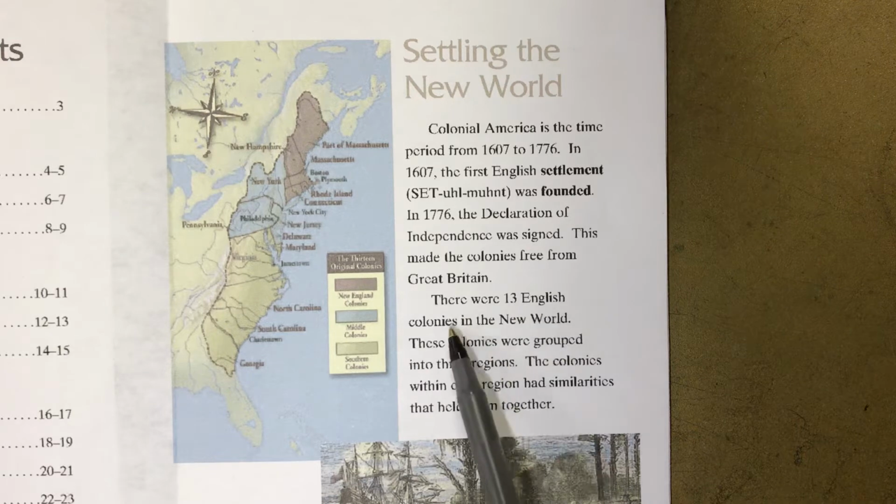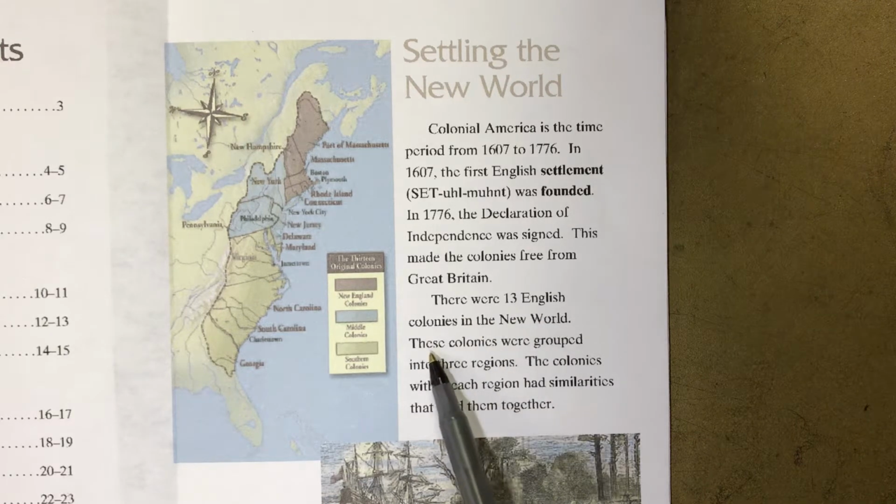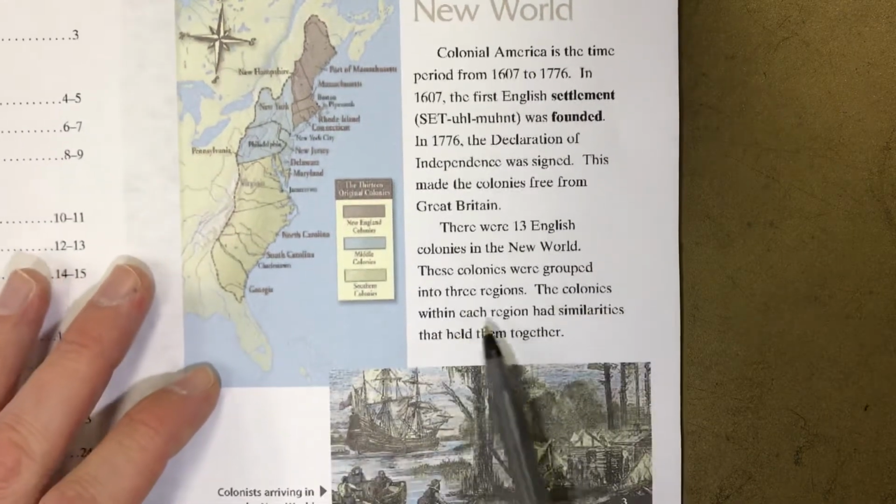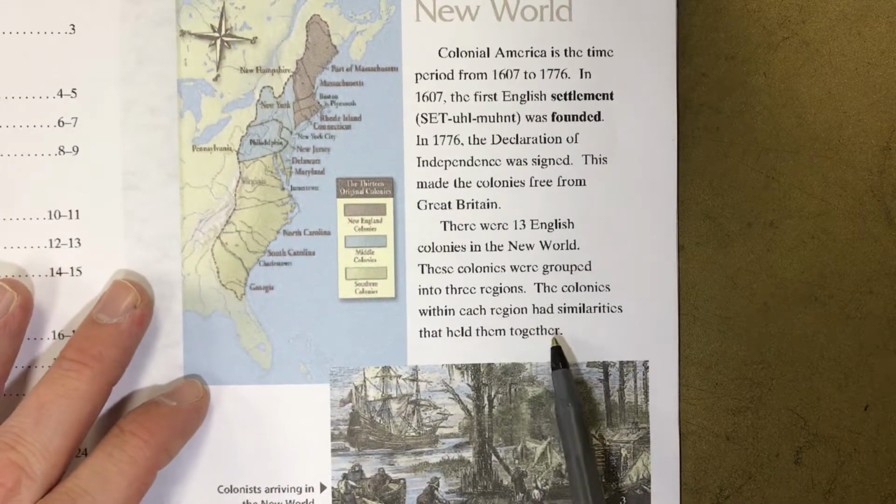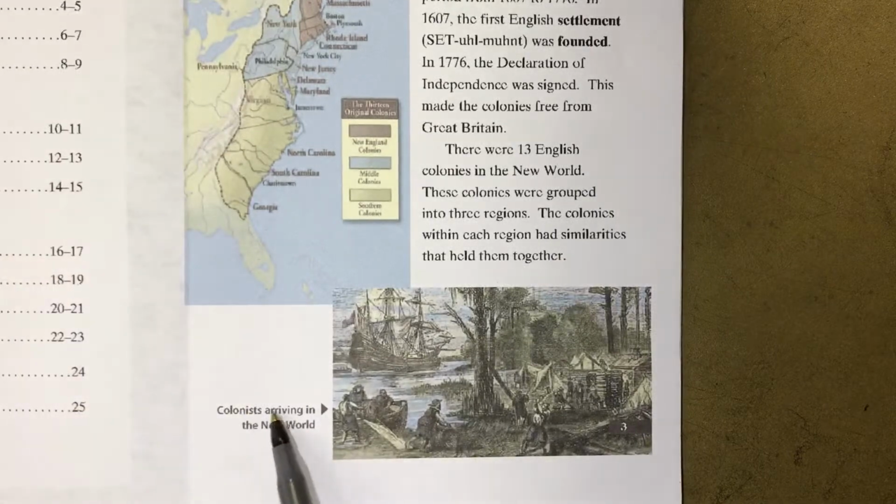There were 13 English colonies in the New World. These colonies were grouped into 3 regions. The colonies within each region had similarities that held them together. Colonists arriving in the New World.